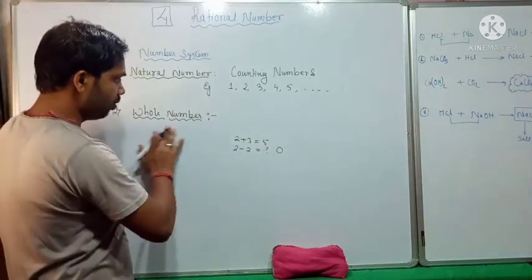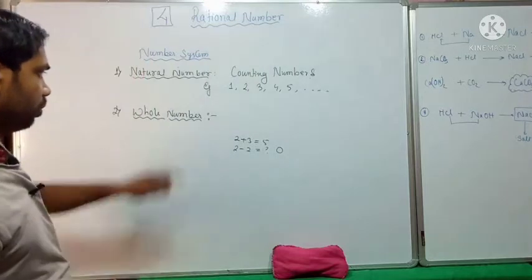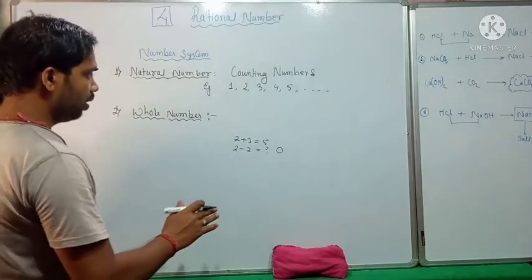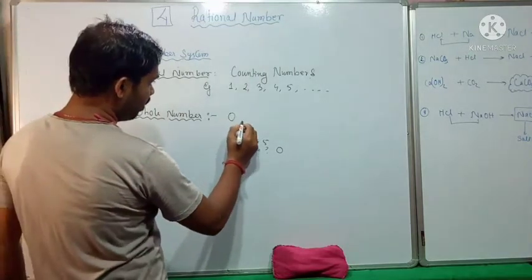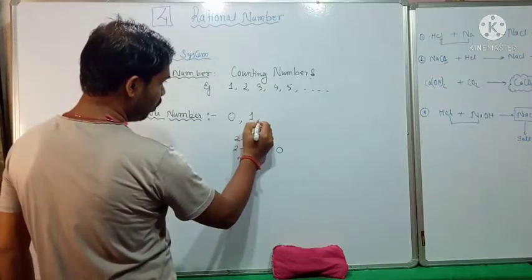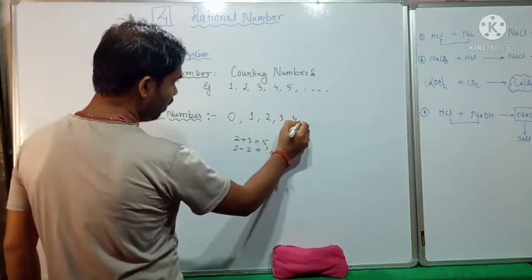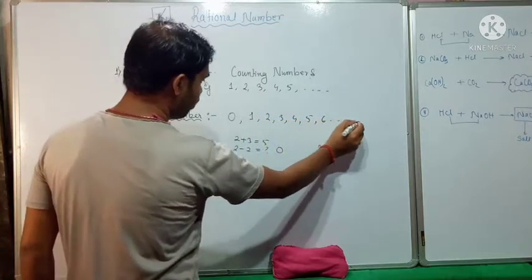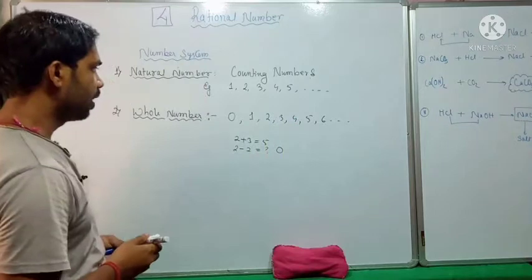So a new concept, a new number system came, whole number. Whole number starts from 0. So 0, 1, 2, 3, 4, 5, 6 and so on. It will continue.